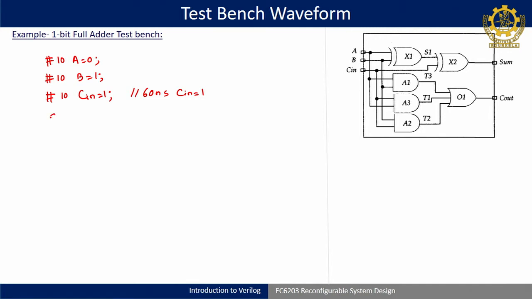Okay. So after this you can put a $stop. $stop will just halt the simulation, whatever values you are generating will be stopped there. There is a $finish and a $stop; these are the functions that we will see in some other classes. So after 60 nanoseconds your waveform will not proceed, it will stop there. Control will go to the simulator for doing other simulation stuff. Okay. So as we started with a begin, we ended with an end.